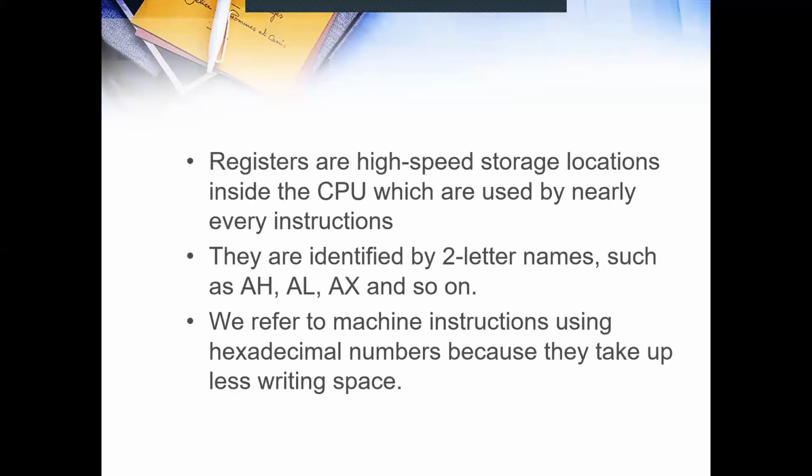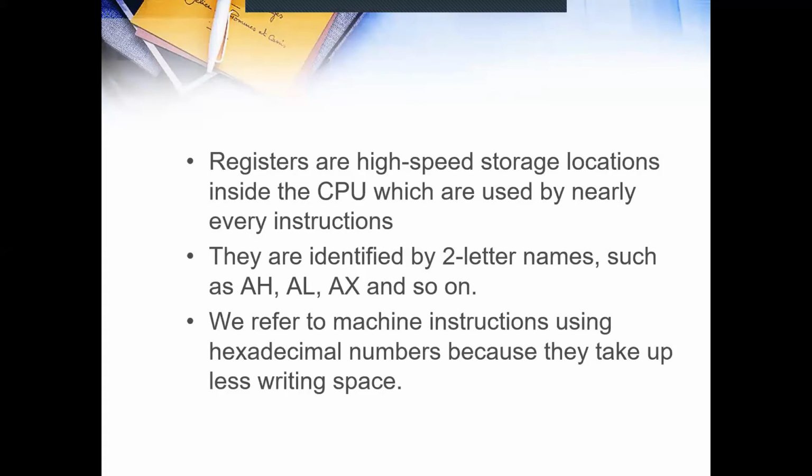Registers are high-speed storage locations inside the CPU, which are used by nearly every instruction. As we can recall, inside the CPU there is a register, and after the register it connects to cache. There are three levels of cache. Then only it will connect to the RAM, and then to our secondary storage. They are identified by names such as accumulator high, accumulator low, or accumulator and so on. We will discuss this further later.